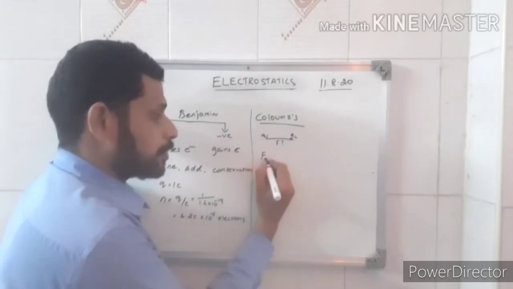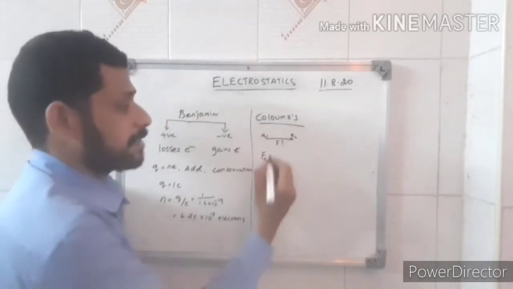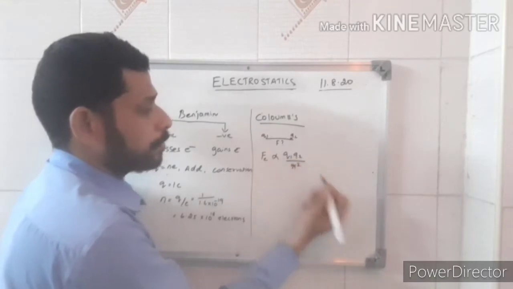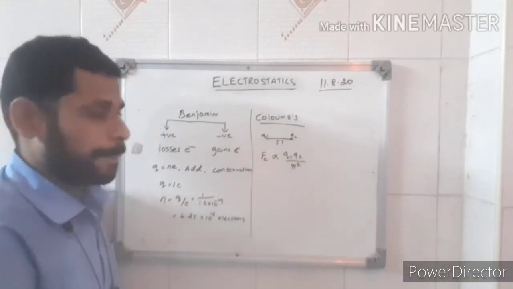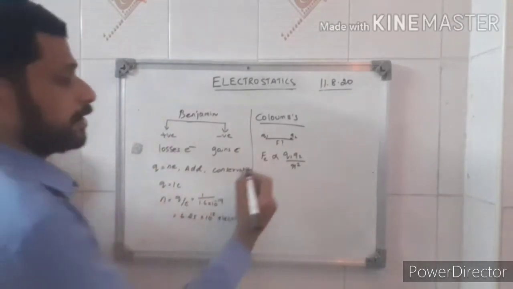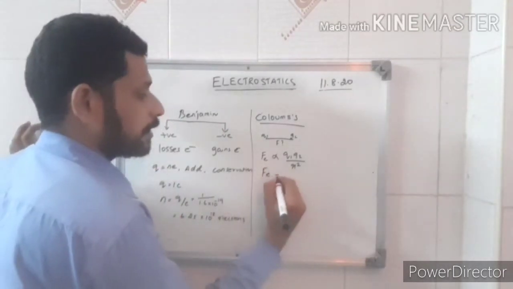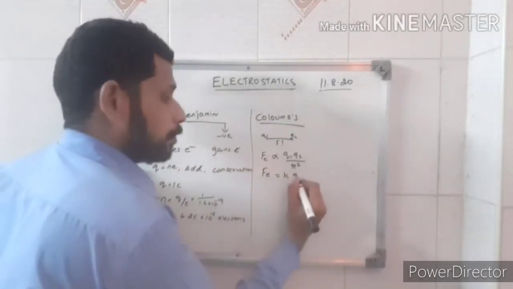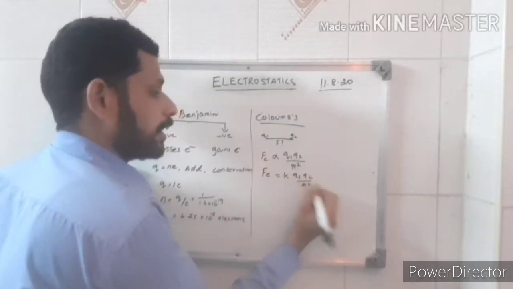The electrostatic force is directly proportional to the product of the charges and inversely proportional to the square of the distance between them. When you remove the proportionality, you have to introduce a new constant, called the Coulomb constant K. So F equals K Q1 Q2 by R square.